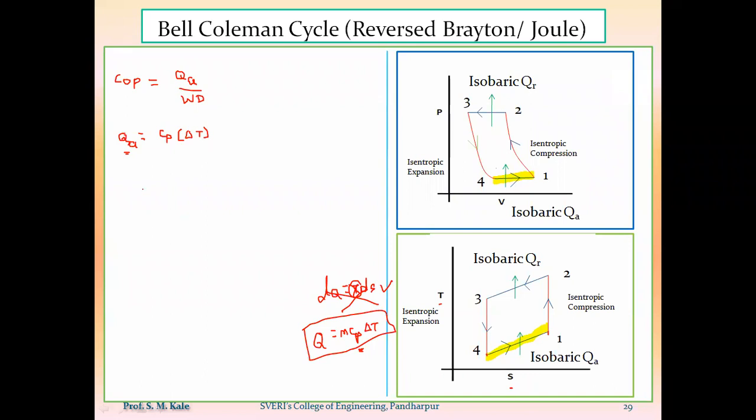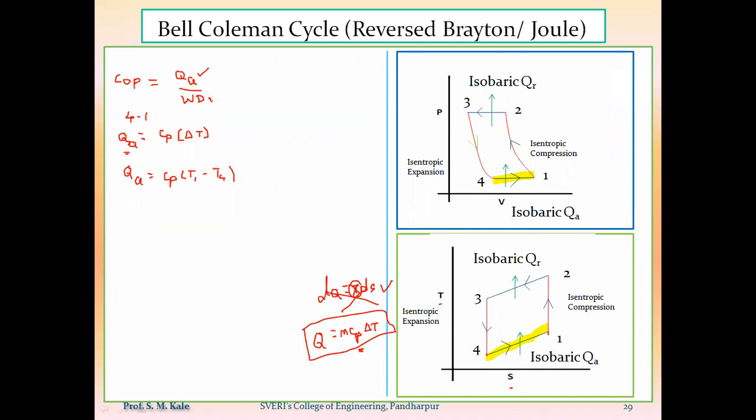During the process 4 to 1, that means higher temperature minus lower temperature. So QA, that is the amount of heat added, will be calculated by the formula Cp into delta T. Delta T is nothing but T1 minus T4. So here we have calculated the value of QA.